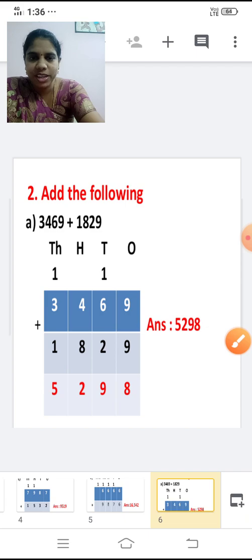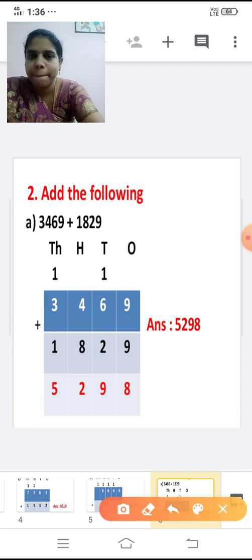So shall we move on to the next one? Hundreds place? Yes. Now 4 plus, there is no carry over, so add these two numbers, 4 plus 8, and tell me the answer now.